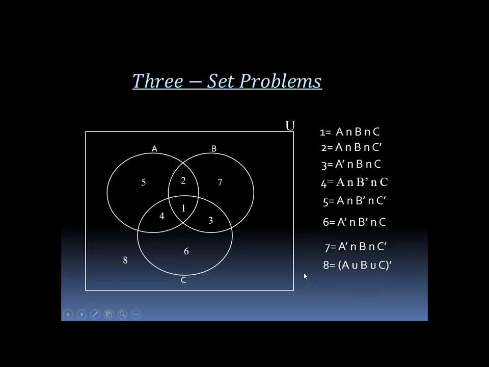And again, the union of a three-set problem is equal to A union B union C, plus A union B union C complement, meaning the union is equal to all the members in the set. Now, if we know the regions of three sets, let's take a live problem and solve.